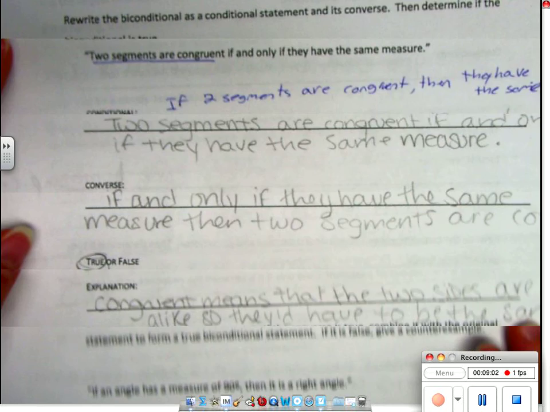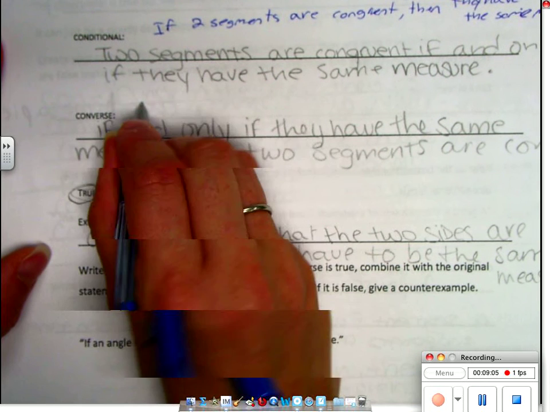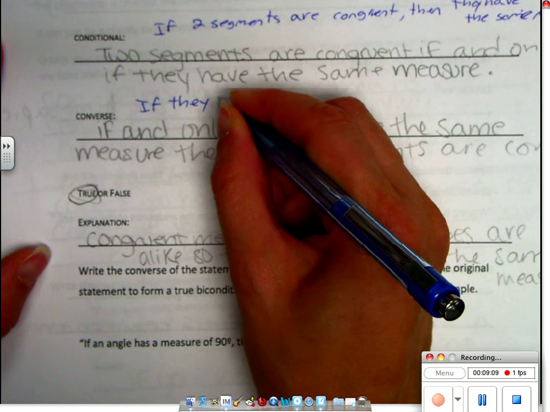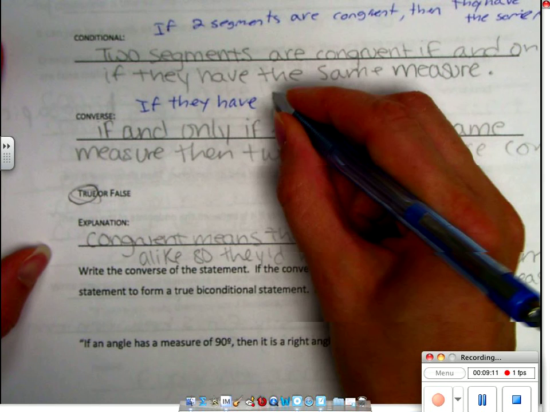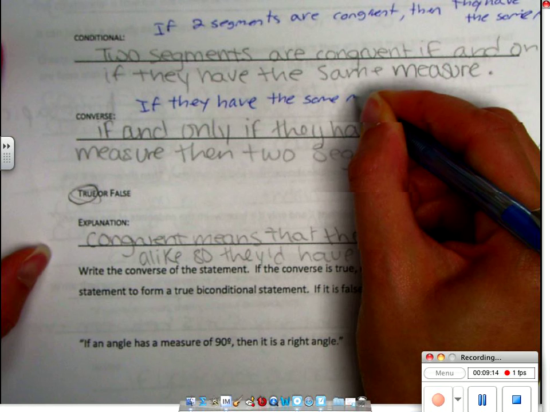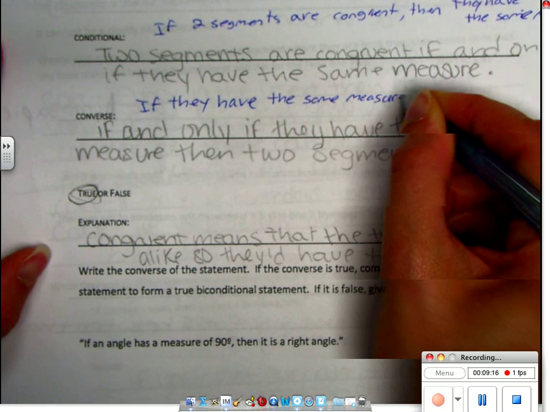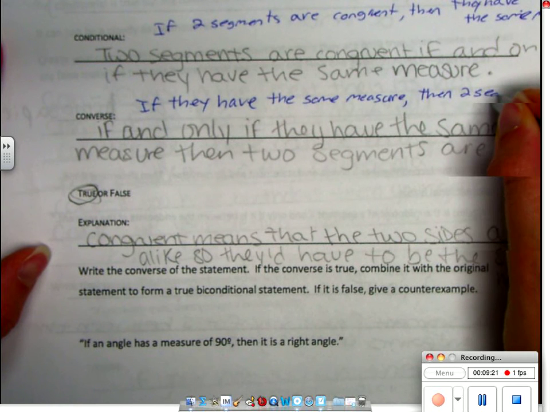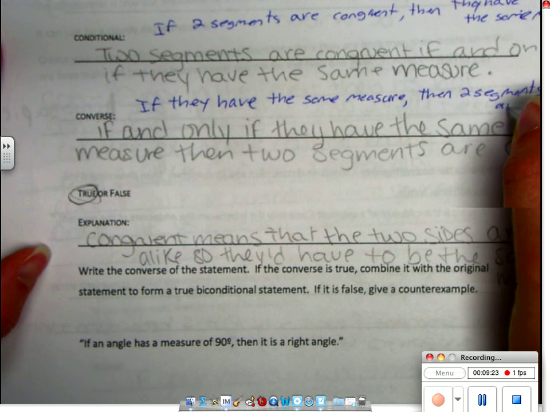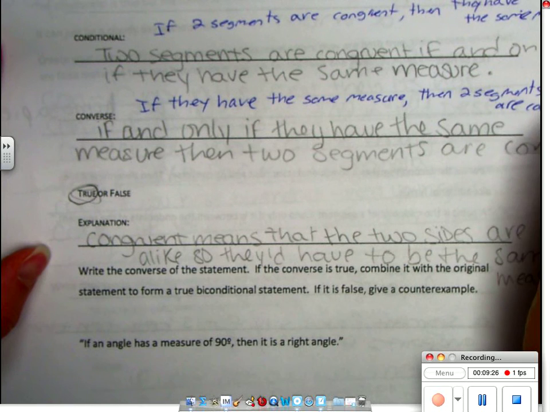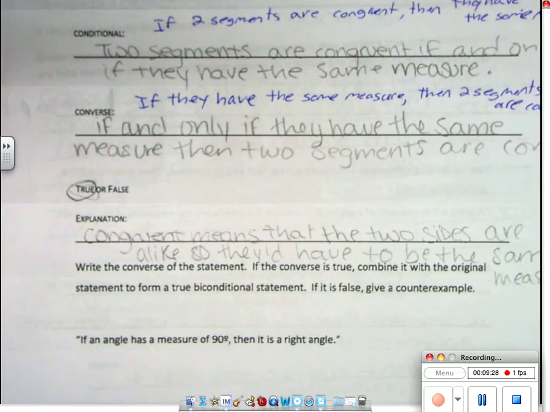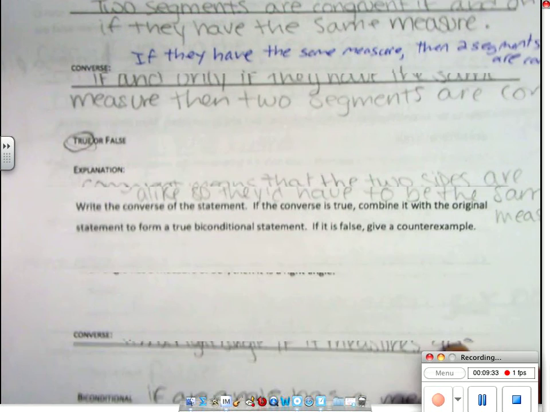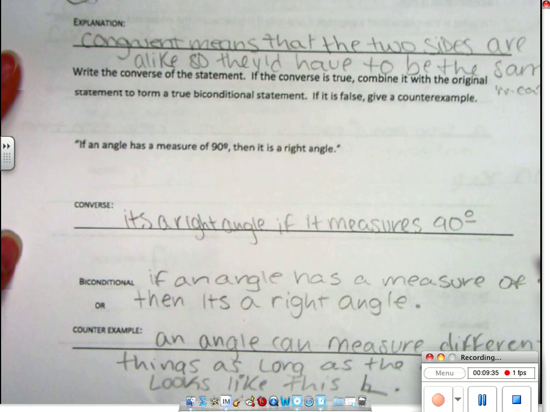Okay, somebody want to tell me what they have for converse? If they have the same measure, then 2 segments are congruent. Okay. I would say that would be true. They have the same measure, they're congruent. If they're congruent, they have the same measure. Good? All right.